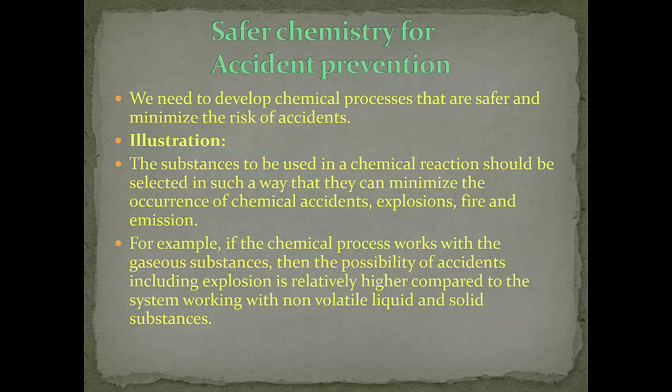For example, if the chemical process works with gaseous substances, then the possibility of accident including explosion is relatively higher compared to the system working with non-volatile liquid and solid substances.